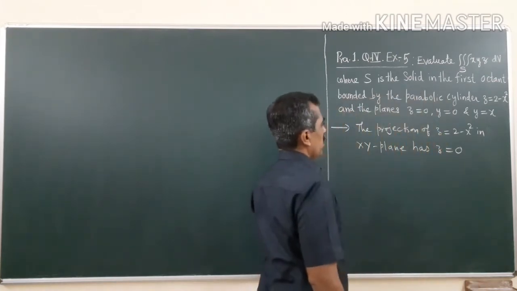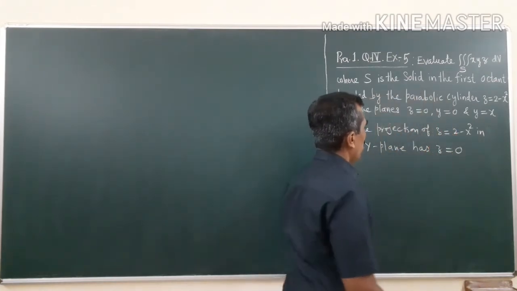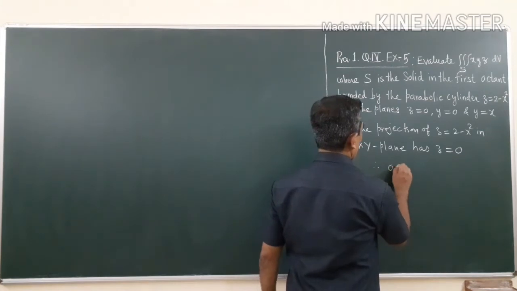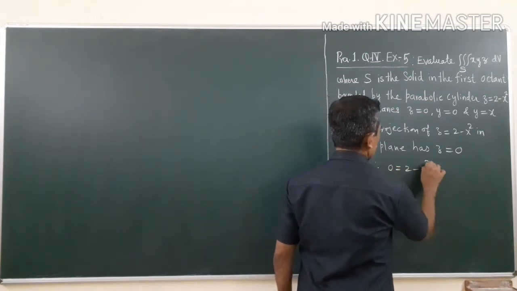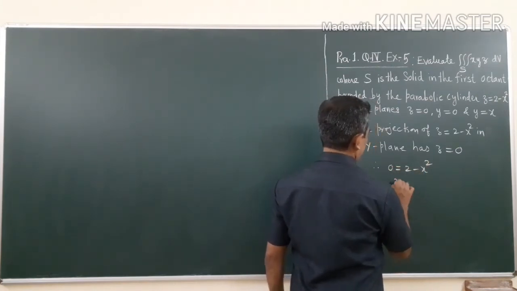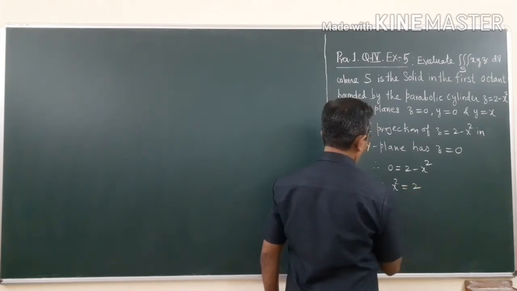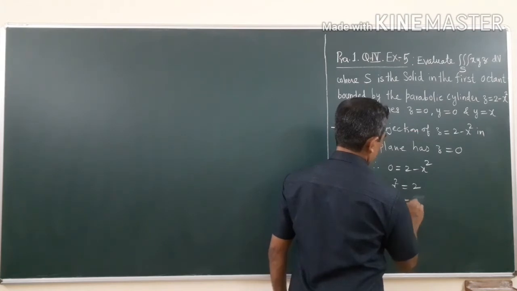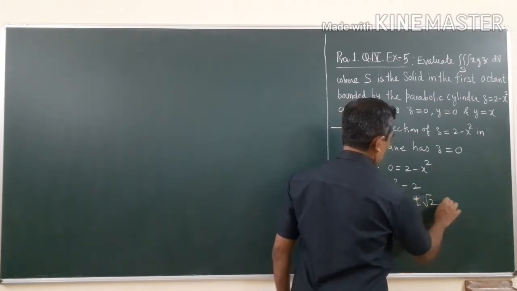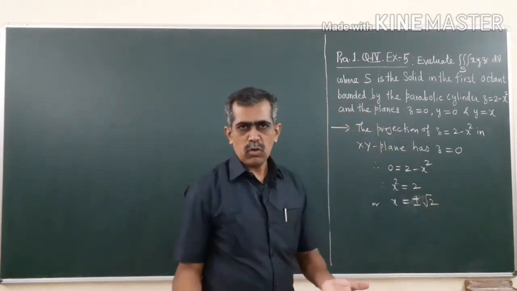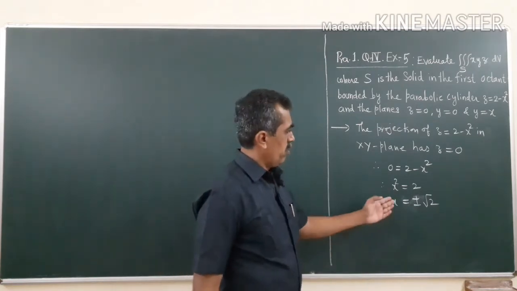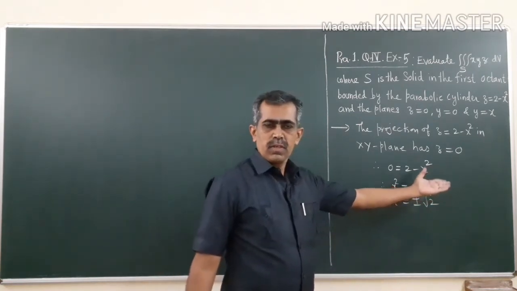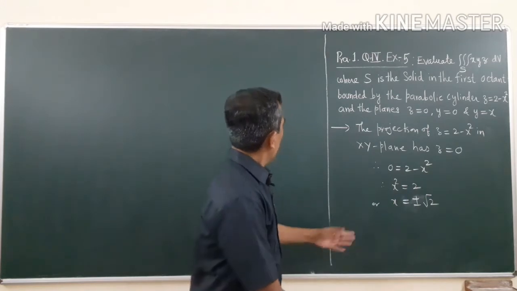So in the xy plane, this projection will have z is equal to 0. Therefore 0 is equal to 2 minus x square. Therefore x square is equal to 2, or x is equal to plus minus root 2. But we are in the first octant, therefore x will definitely run from 0 to plus root 2.